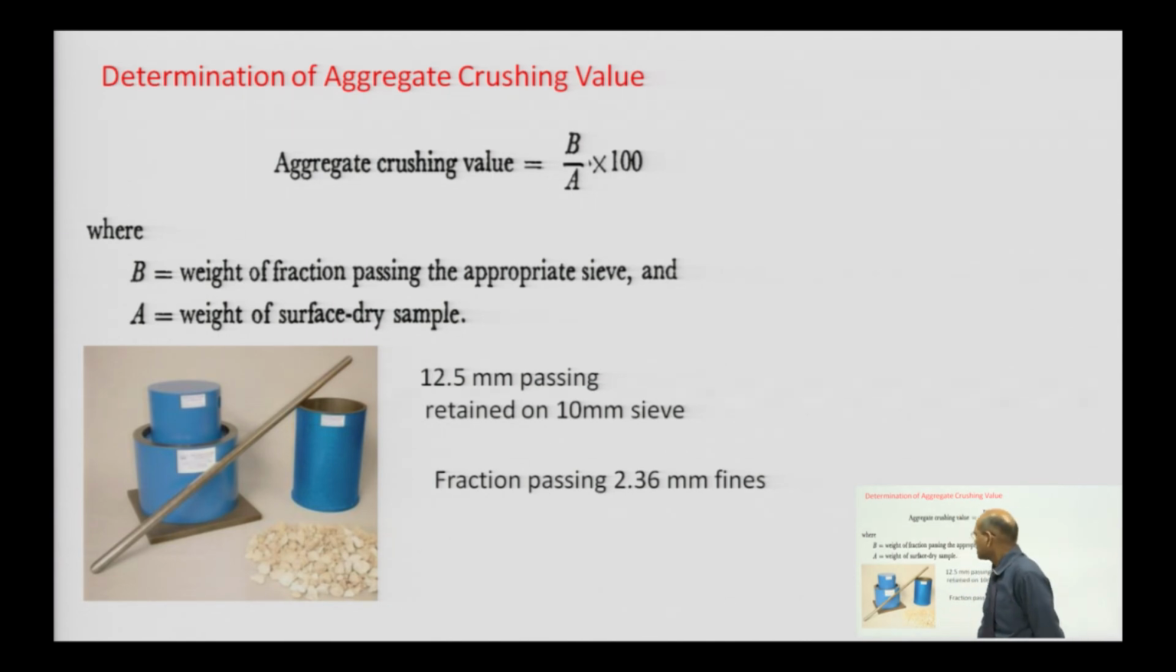How to do this test? For doing this test, we need a cylinder of a standard size and sieves of different sizes. The aggregate crushing value is given by the weight of the fraction passing the appropriate sieve size, for a standard aggregate the fraction passing the 2.36 mm sieve, where the aperture is 2.36 mm, divided by the weight of the surface dry sample, multiplied by 100.